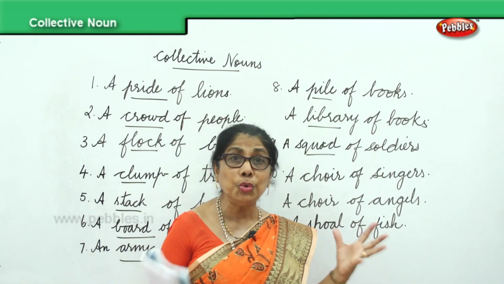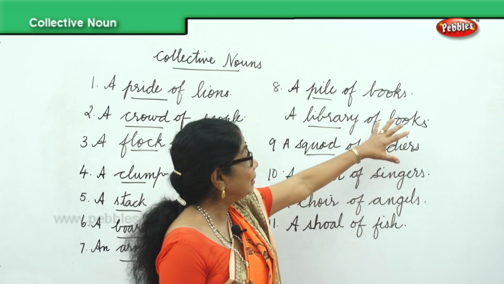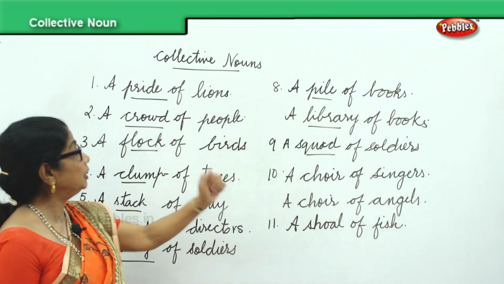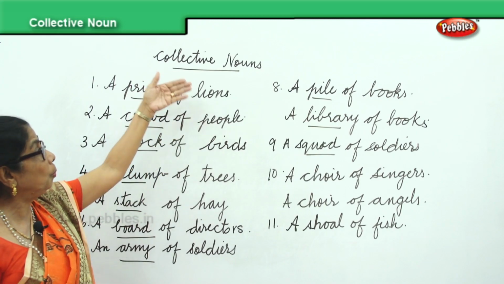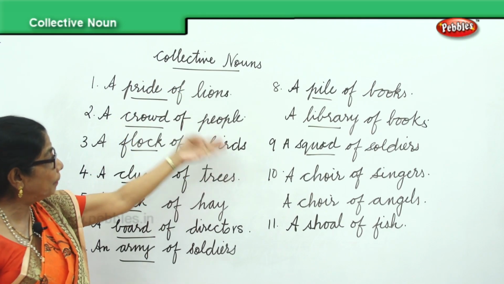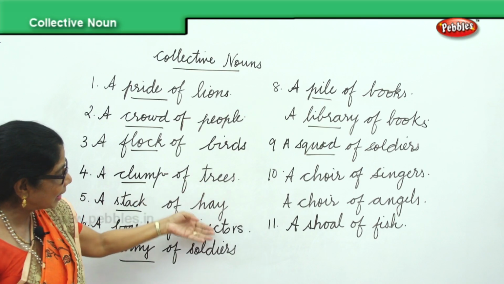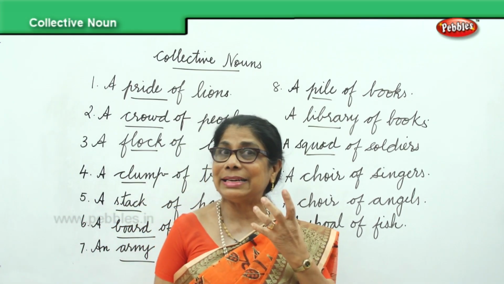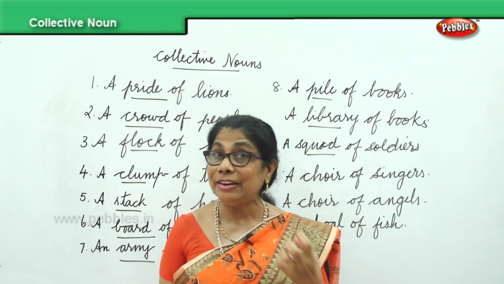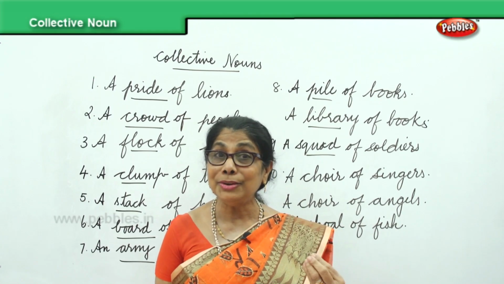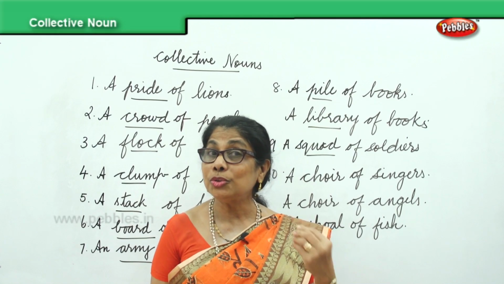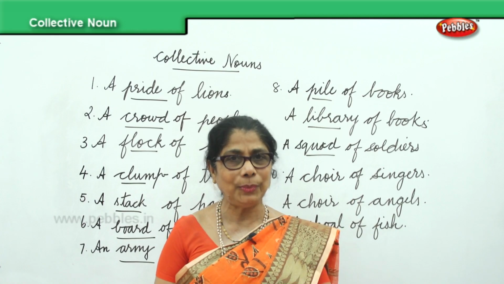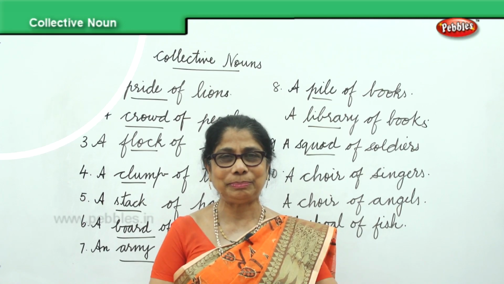So these are group names for things, people, singers, fish, group name for people, group name for animals, group name for birds, group name for trees, hay. The group names, that is called a collective noun. Now, collective noun you have learned today, and now we also must learn to identify collective nouns in a sentence, and that we will do in the next exercise.